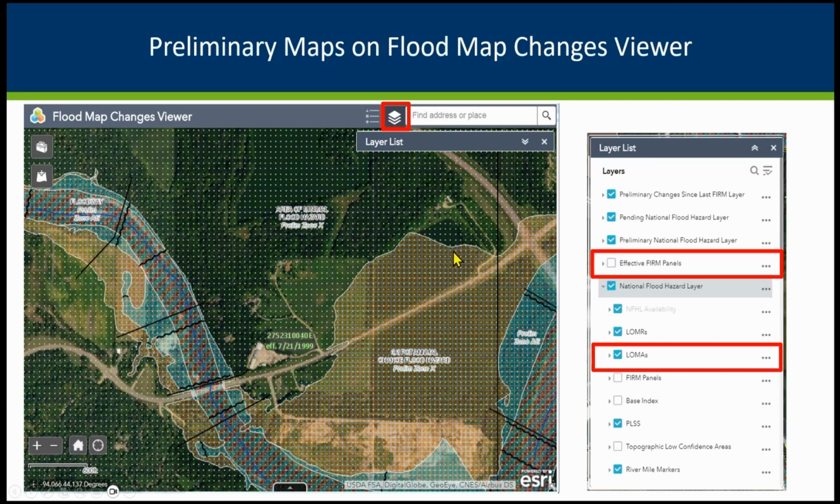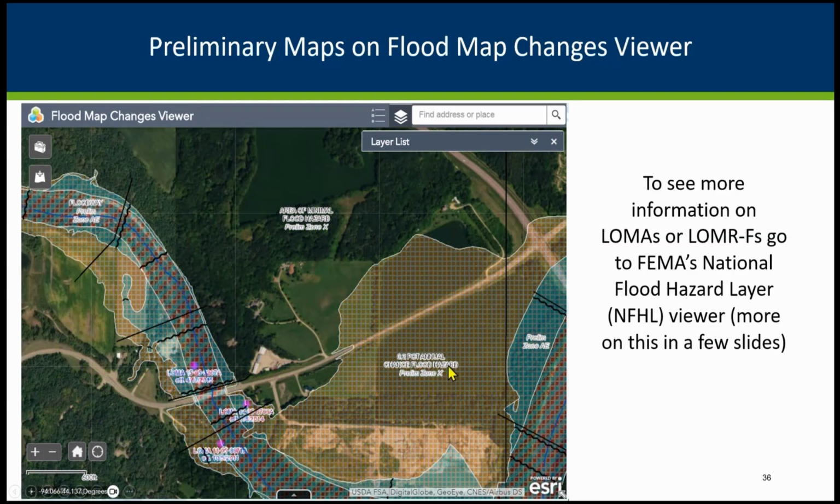So if you do that, then those dots go away. You can see this more clearly. I like to turn on these letters of map amendments, letters of map revisions based on fill location spots here, these little purplish spots. And I'm going to talk about FEMA's National Flood Hazard Layer, which is a better way to look at the information for those LOMAs, LOMR-Fs.